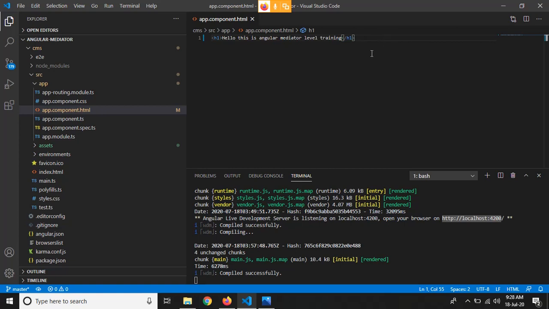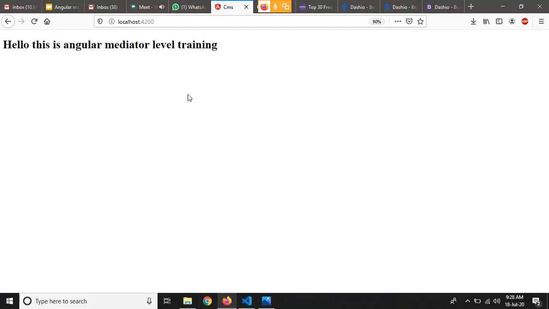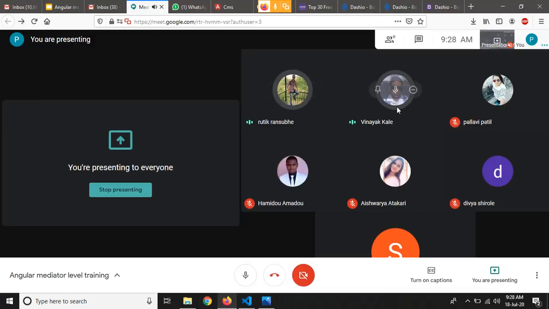Now your cursor is after the H1 tag. Okay, can you see it now? Yeah, it's better. Okay, fine.